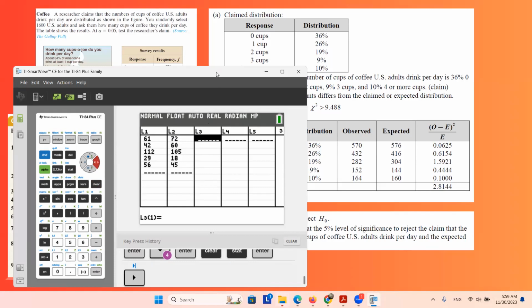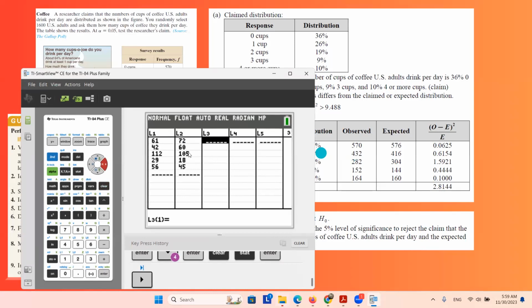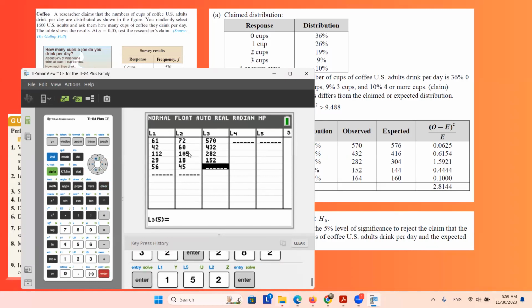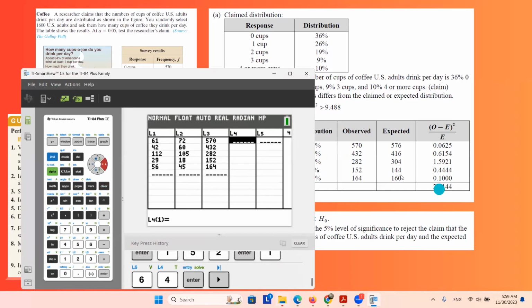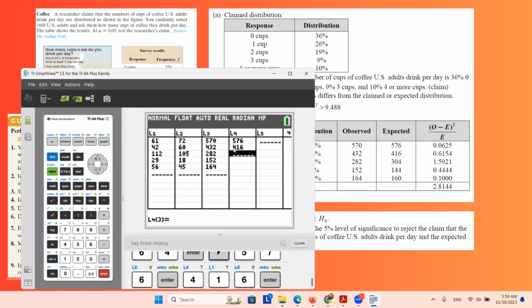In L3, I'm going to enter the observed data, which is 570, 432, 282, 152, 64, and in the next column, I'm going to enter the expected values, 576, 416, 304, 144, and 160.